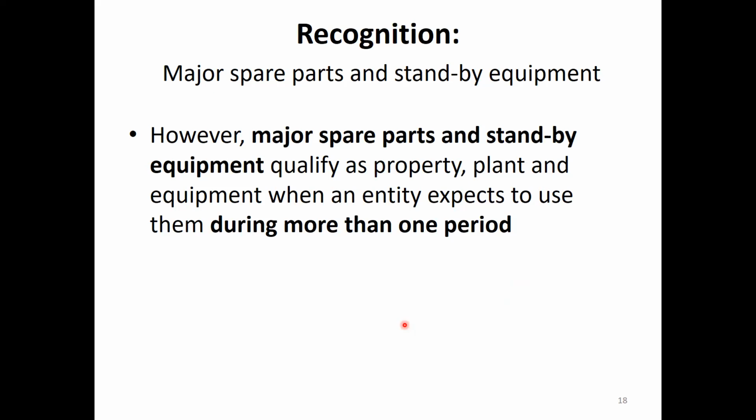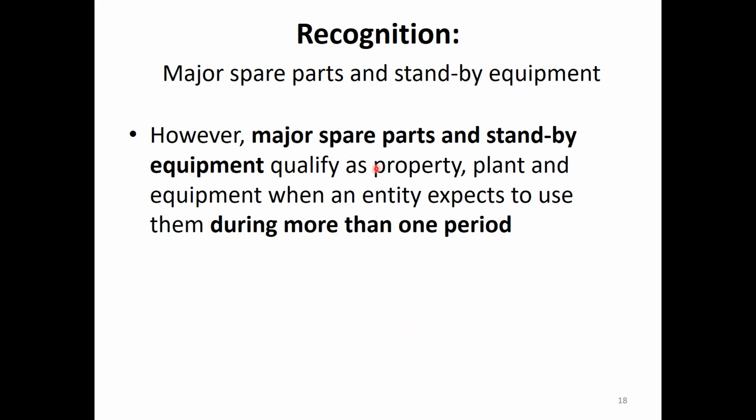In case of emergency or repair, the second engine will start to work. And likewise, a generator normally is not used. It will be used in case of a national power cut. That time, it's called standby equipment.